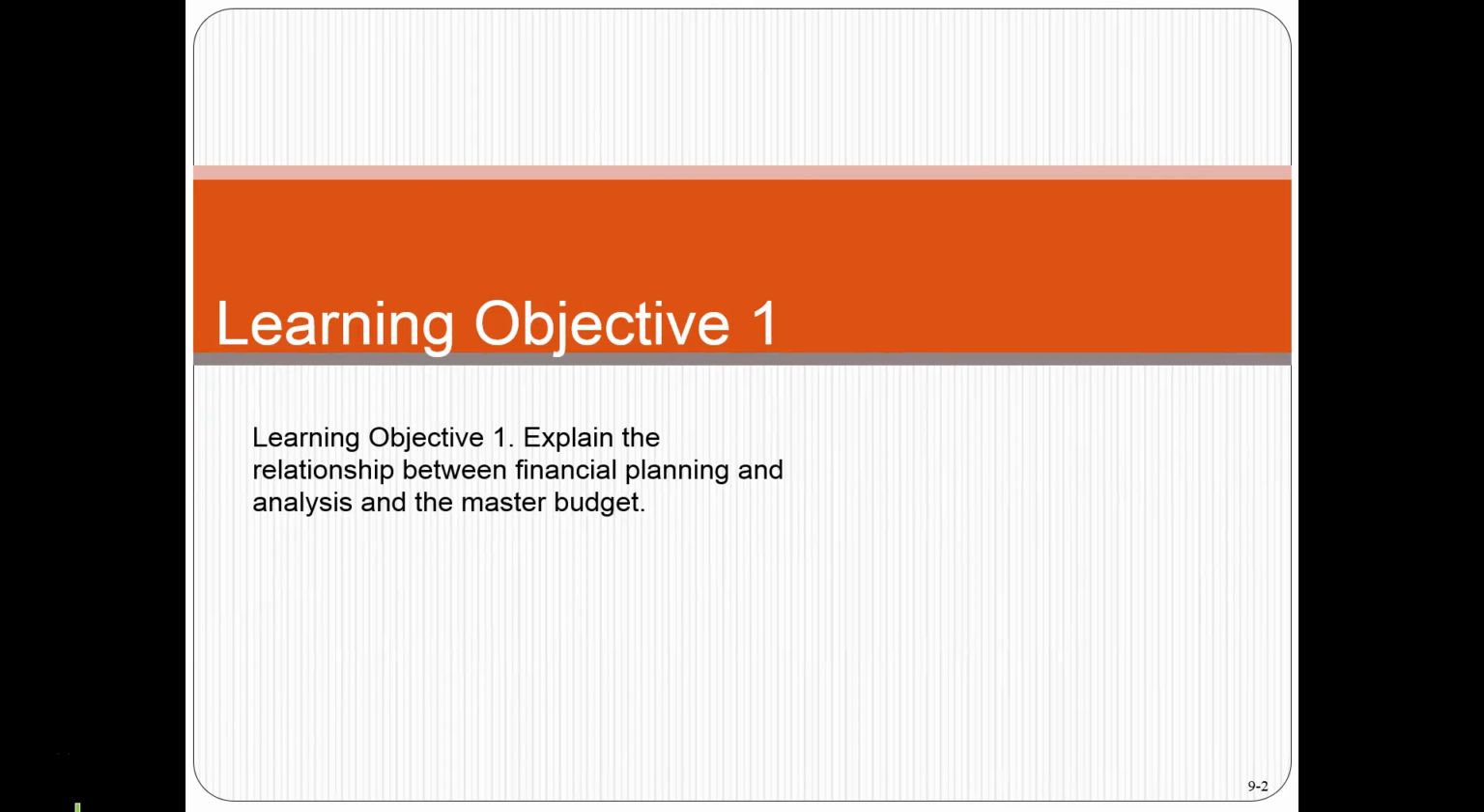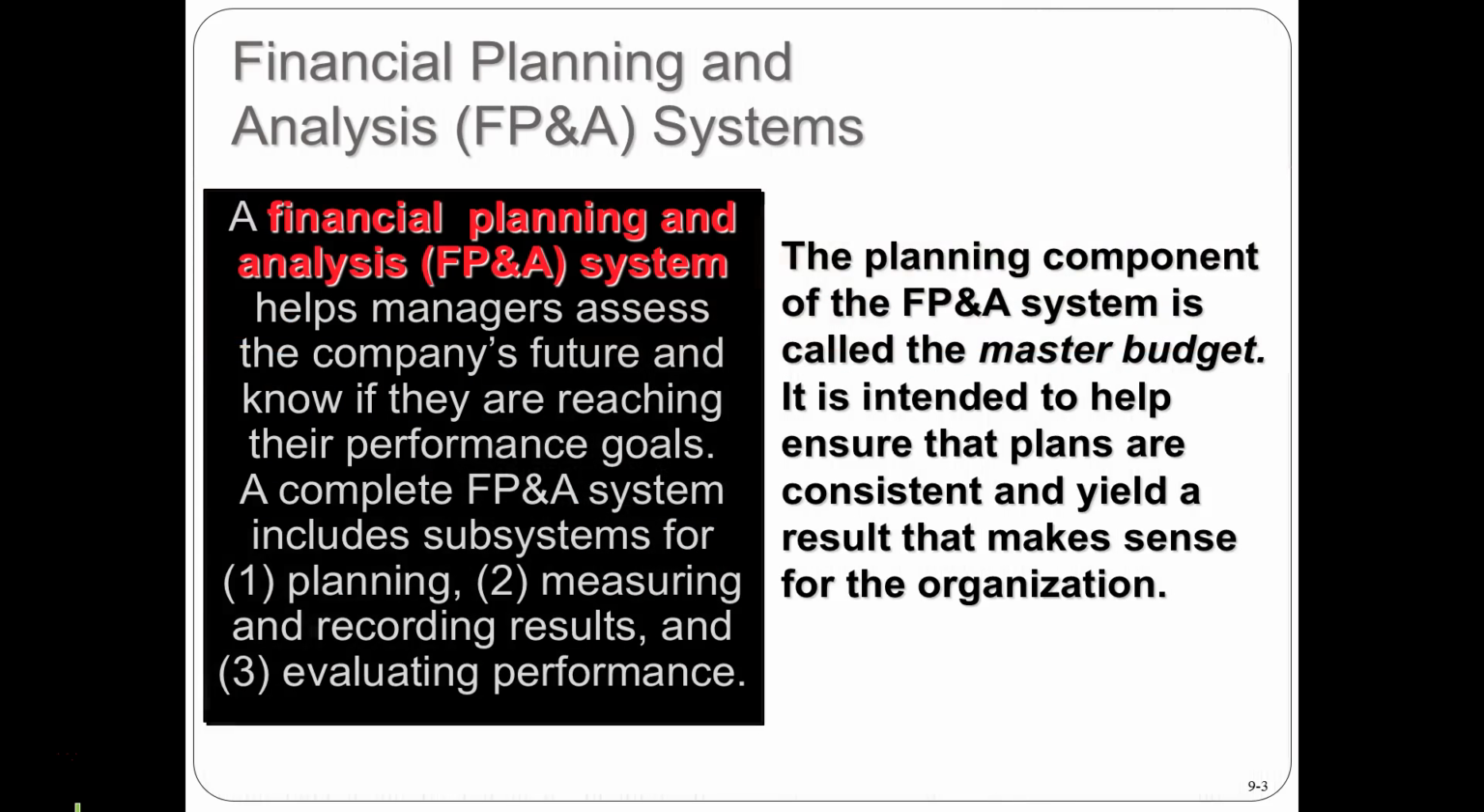So, objective number 1, explain the relationship between financial planning and analysis and the Master Budget. The Master Budget fits into the idea of a financial planning and analysis system. The system helps managers assess the company's future and know if they are reaching their performance goals. So that's our objective of the entire system.